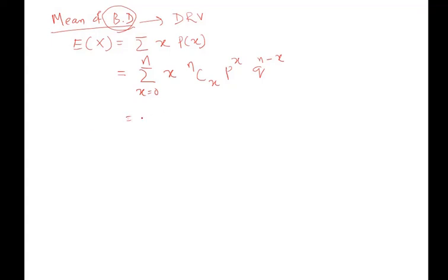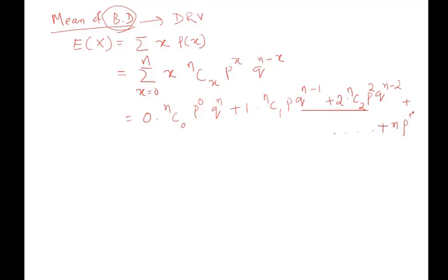Now put all the values of x up to n, then you will have an expression like this: nC0 p to the power 0 q to the power n, plus nC1 p to the power 1 q to the power n minus 1, plus 2 nC2 p to the power 2 q to the power n minus 2, plus dot dot dot, plus n p to the power n.